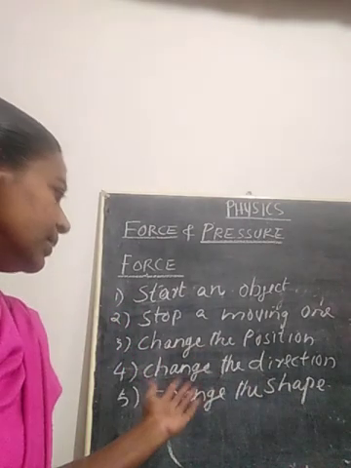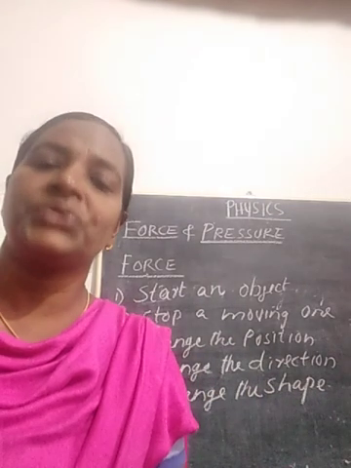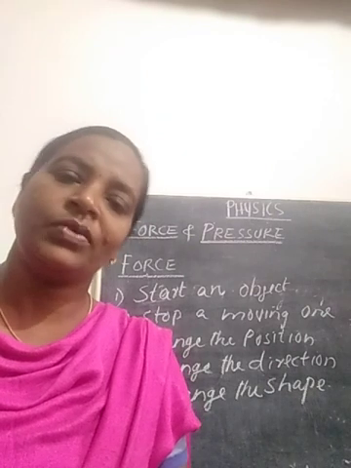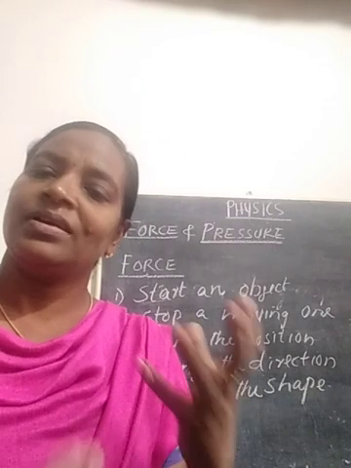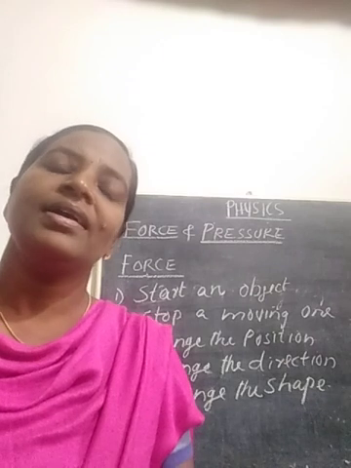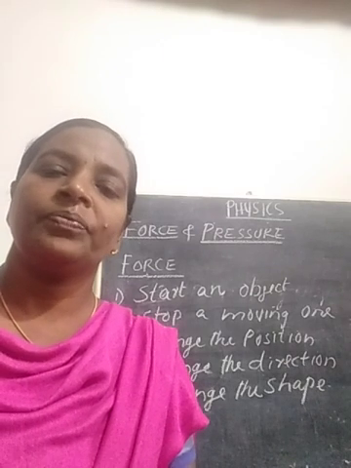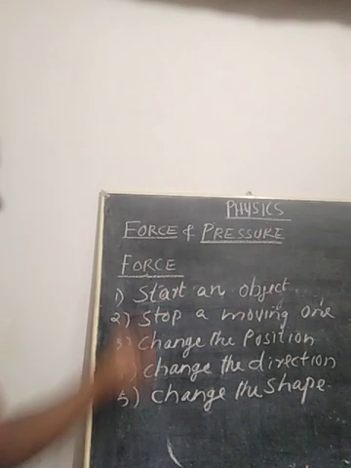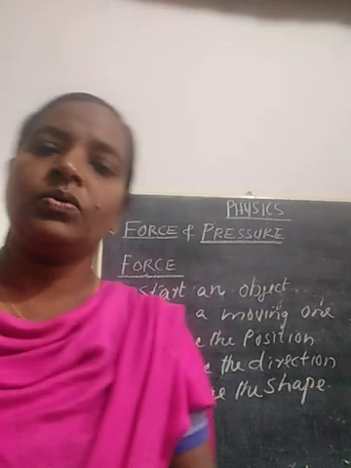And finally, it can change the shape. Suppose we are applying a force on a soft object like a tomato or a sponge, easily we can change the shape. Okay, so we call these 5 the different effects of force.